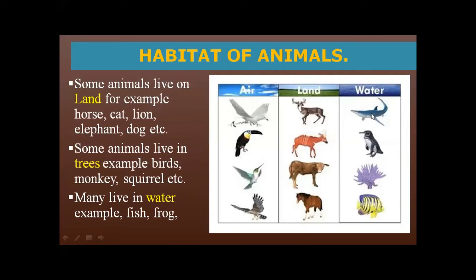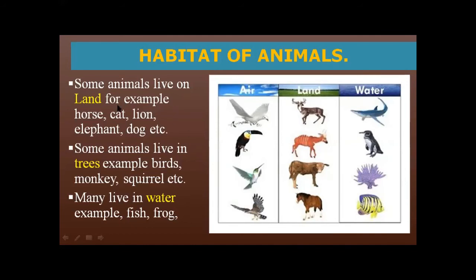Here is a fish, and do you know the name of this fish? Yes, this is shark. Is a shark dangerous? Yes, definitely. It can harm you. Be careful when you see a shark in the sea. And what about this? Penguin. What about this? This is one more water animal who lives in water, and this one is a small fish. You can see these animals who live in water.